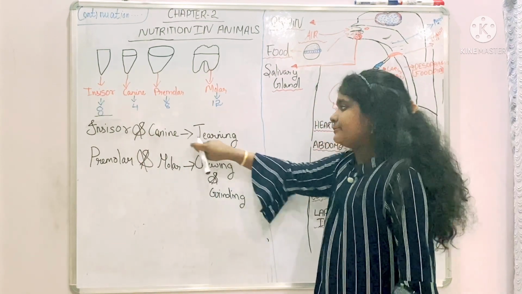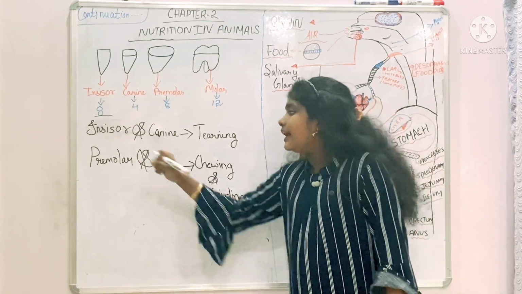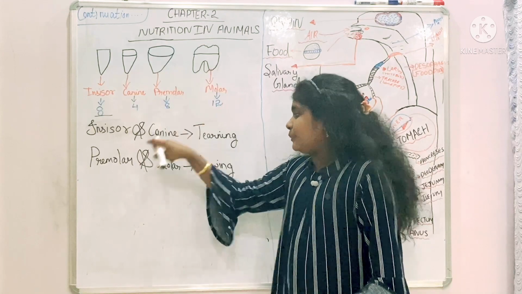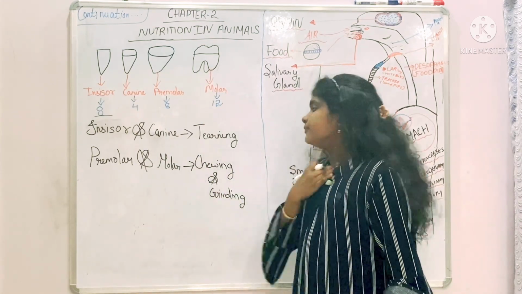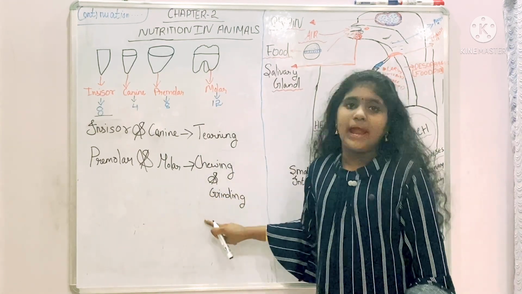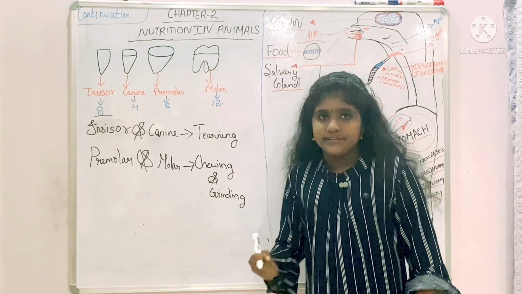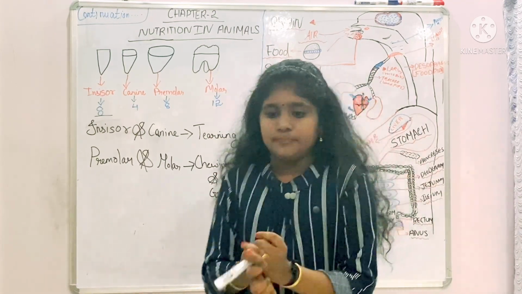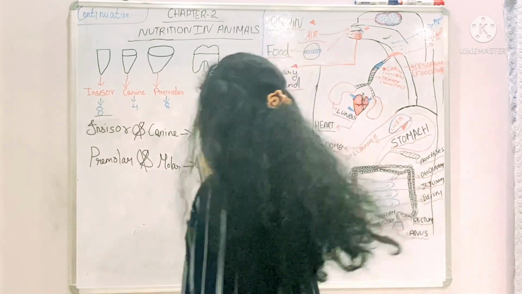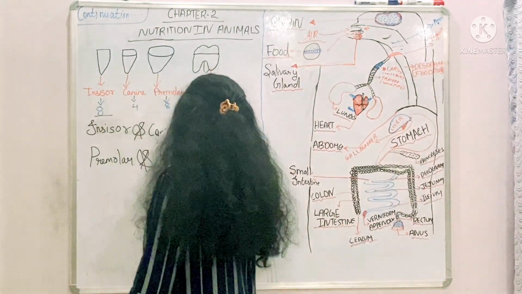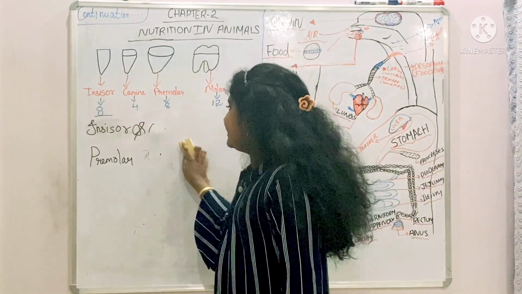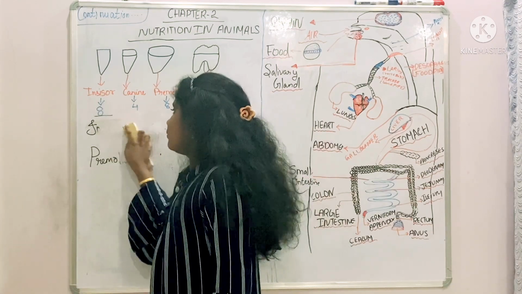So I will read once more. Incisor and canine help to tear the food or pierce the food. In the case of premolar and molar, they help to chew and grind the food. Understand? This is very simple. Nothing else is there. You want to study the number and its uses, what it helps.